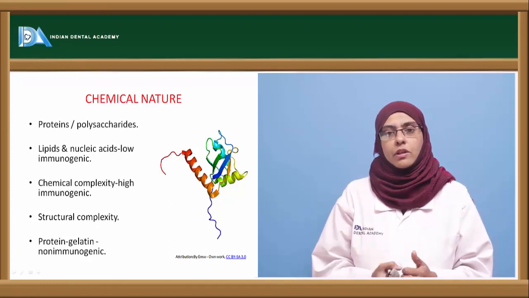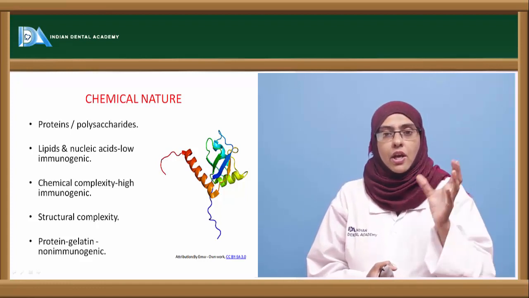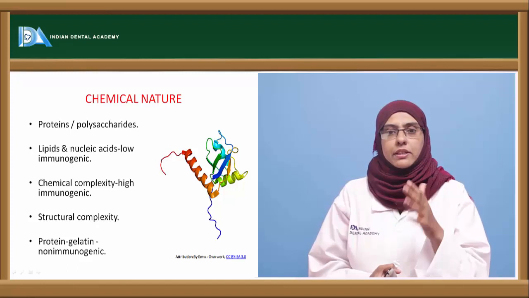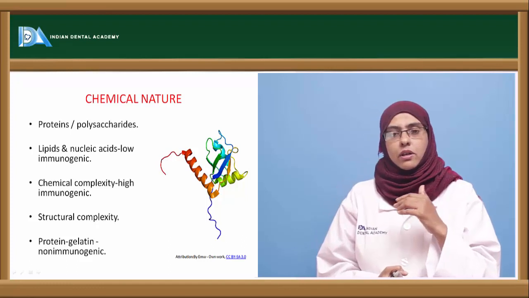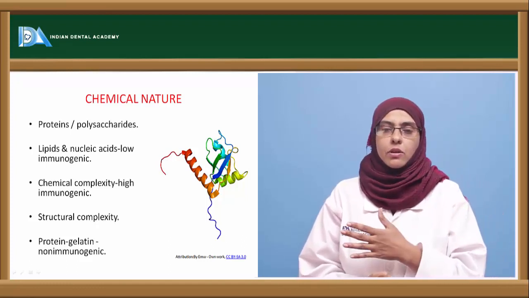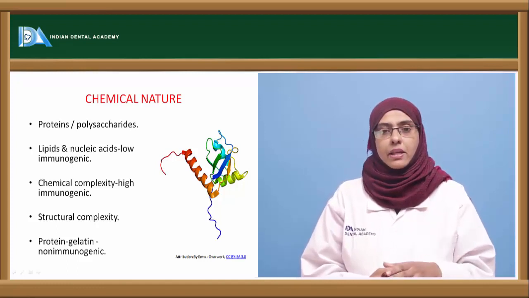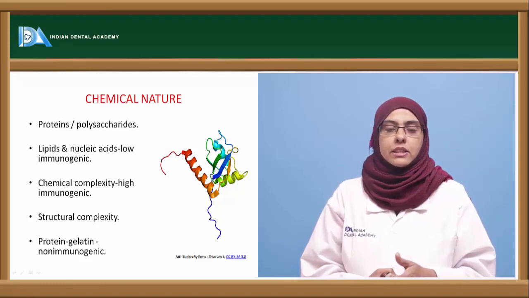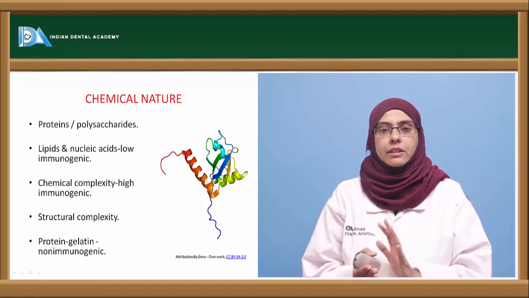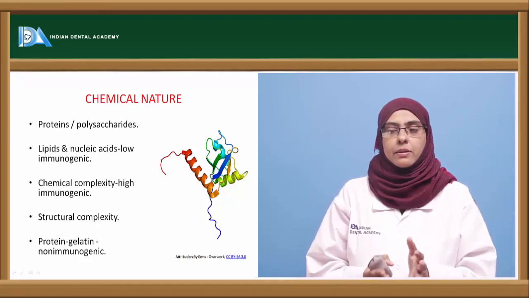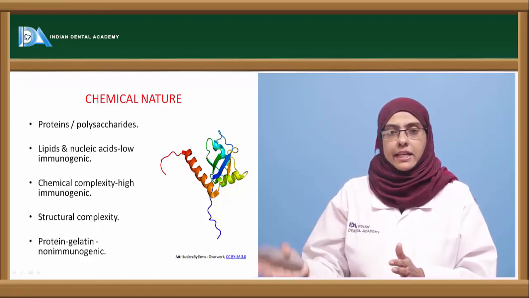For example, a protein molecule has a quaternary conformation that is functional in nature, and this quaternary conformation of the protein is more immunogenic when compared to polysaccharides, which are usually made up of only 4 to 5 glucose or carbohydrate molecules. So the more complex the structure is, the more immunogenic in nature. Apart from that, there are certain proteins which are usually non-immunogenic in nature. Take for example gelatin, because it has a shape that keeps on changing. So gelatin cannot be immunogenic in nature. So, the more complex the chemical nature, the more antigenic in nature.